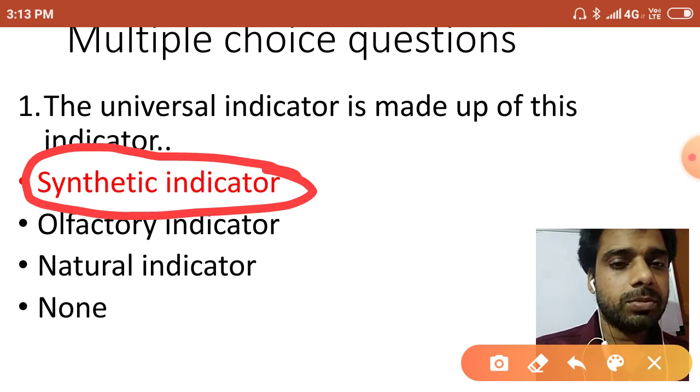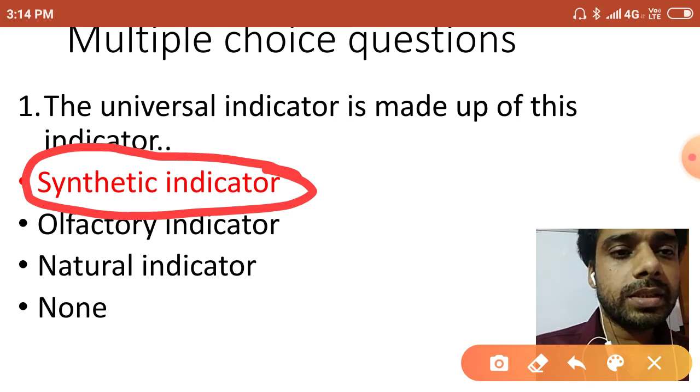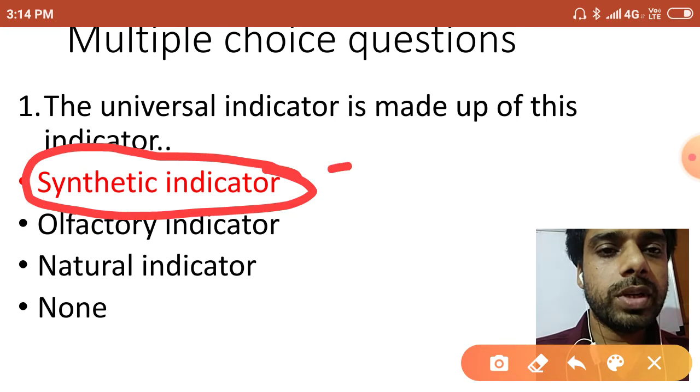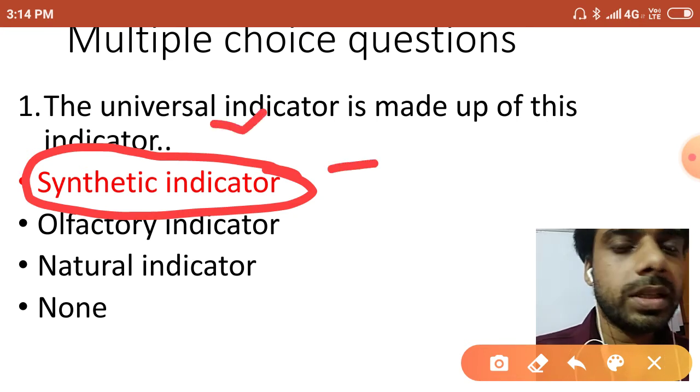Methyl red, thymol blue, and phenolphthalein. These are all synthetic indicators, mixed together to form universal indicator. So the correct option is synthetic indicator.